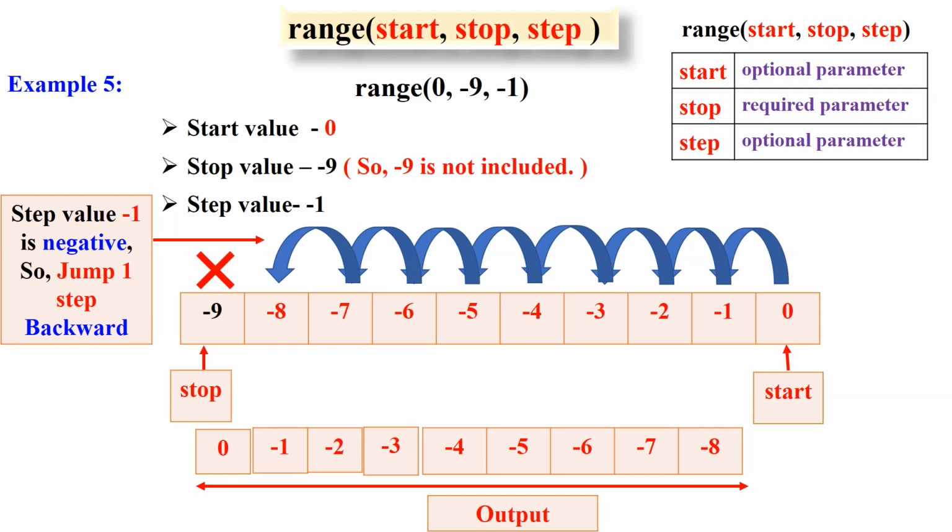Here, we jump one step backward each time, starting from 0 and ending at -8. As the stop value, -9 is not included. So range of 0, -9, -1 generates the values 0, -1, -2, -3, -4, -5, -6, -7, -8.